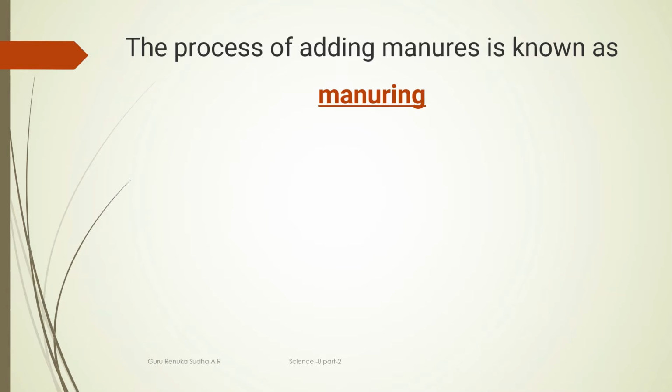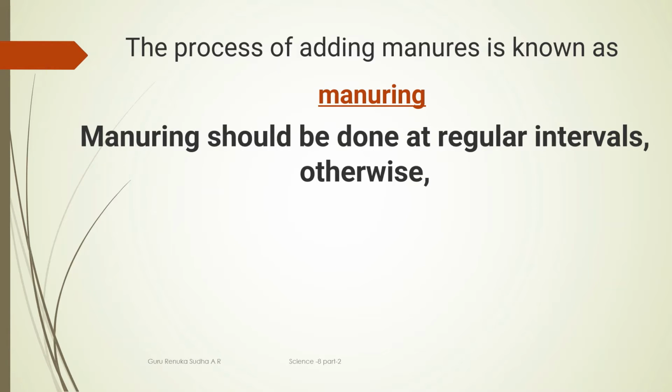After knowing about this, let us discuss the process. The process that we do in the agricultural land to add manures to the soil is called manuring. Then you can ask, what is manuring? The process of adding manures to the soil to enhance the fertility of the soil is known as manuring.